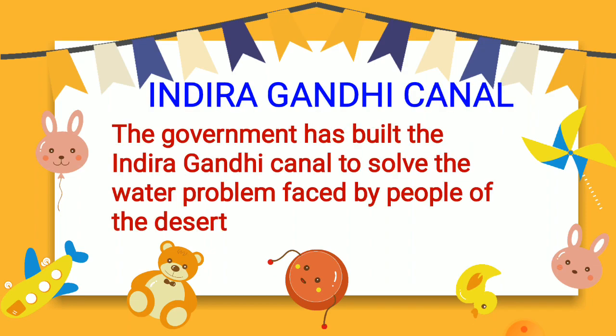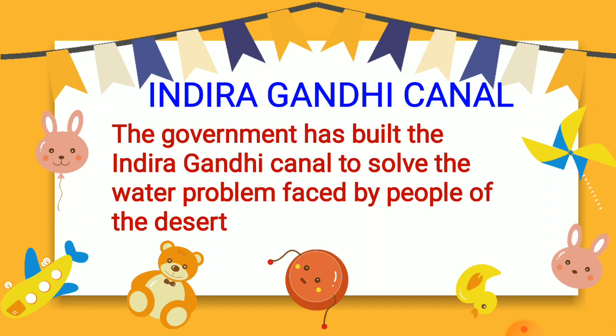Now let's talk about the Indira Gandhi Canal. The government has built the Indira Gandhi Canal to solve the water problem faced by people of the desert. As there is very scanty rainfall or no rainfall, people living in desert areas face a huge problem of water scarcity. So the government has set up this canal so that the water scarcity problem of the people living in desert areas can be solved.